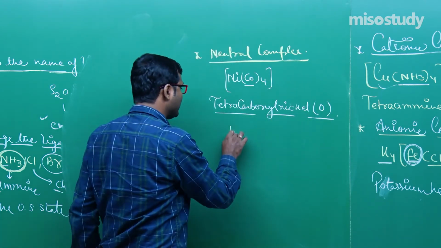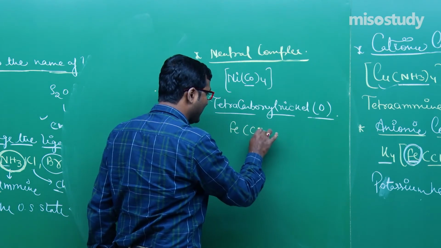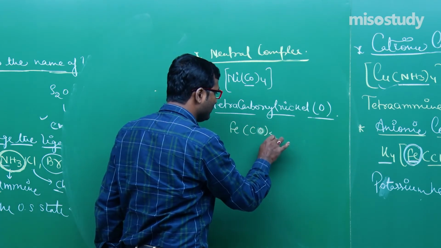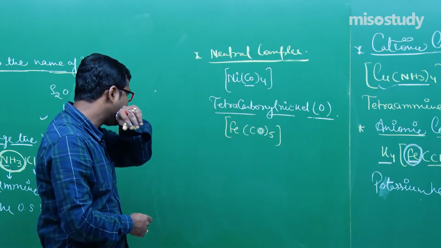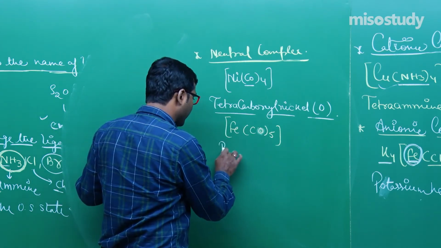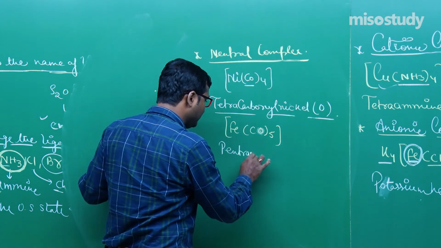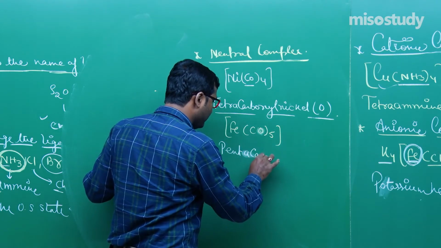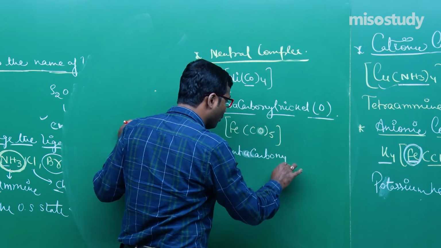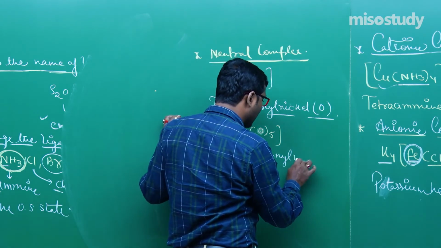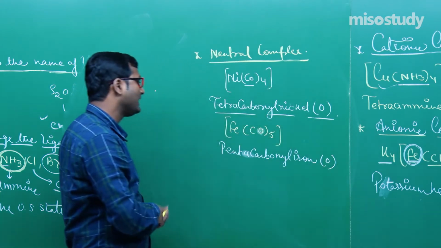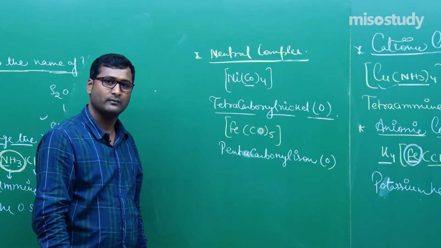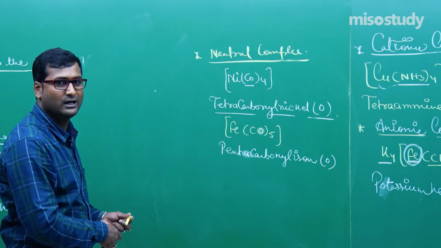Now, if I write here Fe(CO)5, again a neutral ligand, no charge on the complex ion. This one is, my friend, pentacarbonyl iron(0). Pentacarbonyl iron(0). Clear? This is the neutral complex.